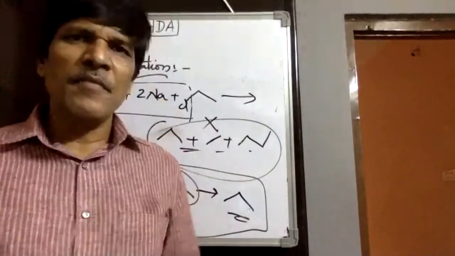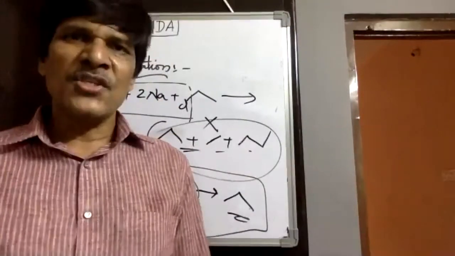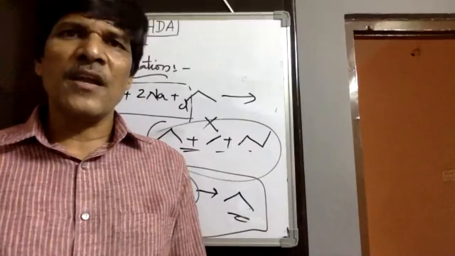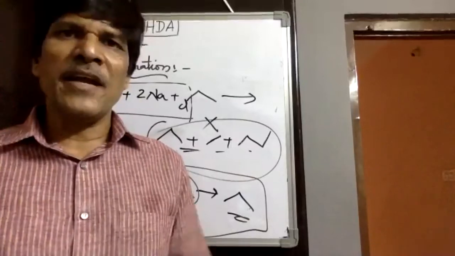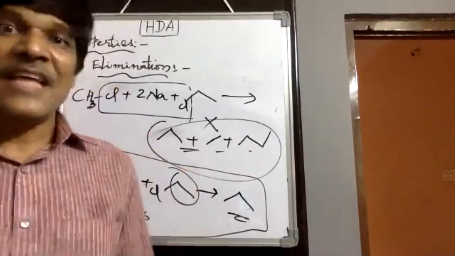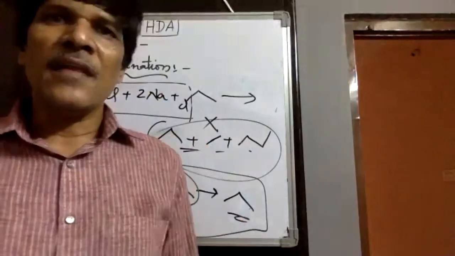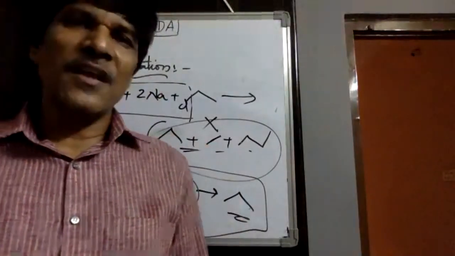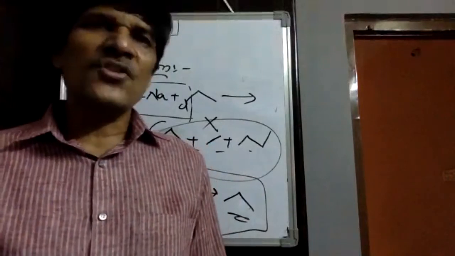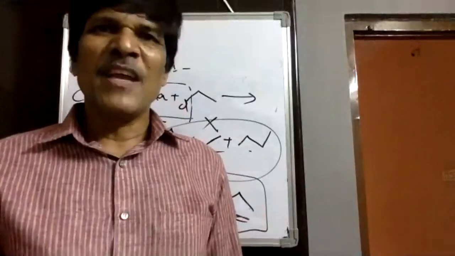Suppose you add formaldehyde, followed by hydrolysis, it gives primary alcohols. Aldehydes followed by hydrolysis are converted into secondary alcohols. Ketones followed by hydrolysis are converted into tertiary alcohols. And alkyl formates, esters: alkyl formates are converted into secondary alcohols, and other esters are converted into tertiary alcohols. With Grignard reagents, we can observe those kinds of reactions from alkyl halides, and that is another reaction we would observe with magnesium metal.